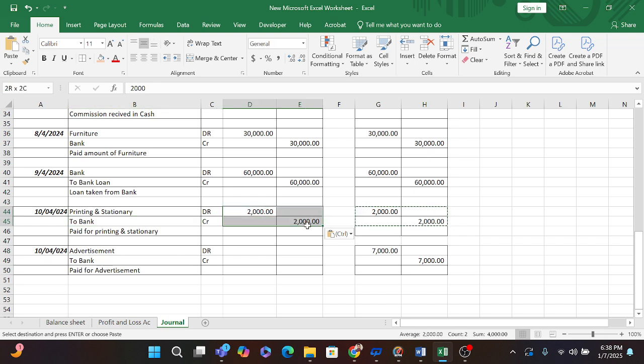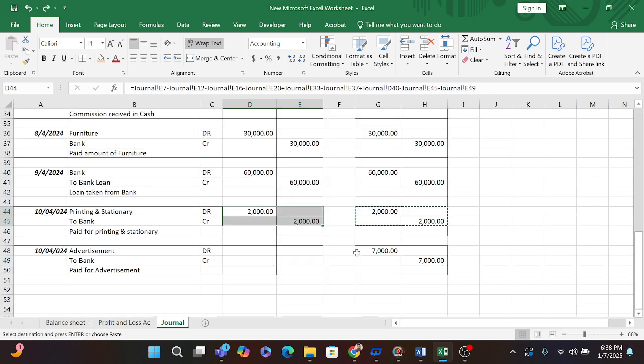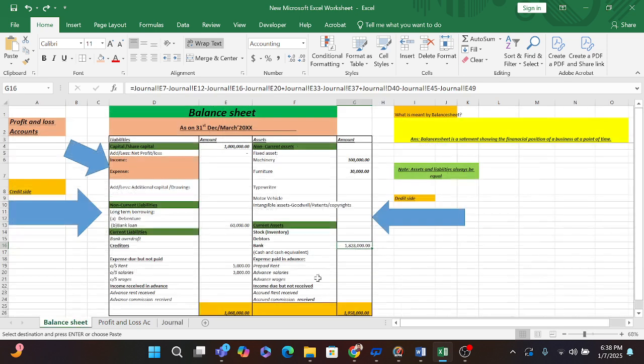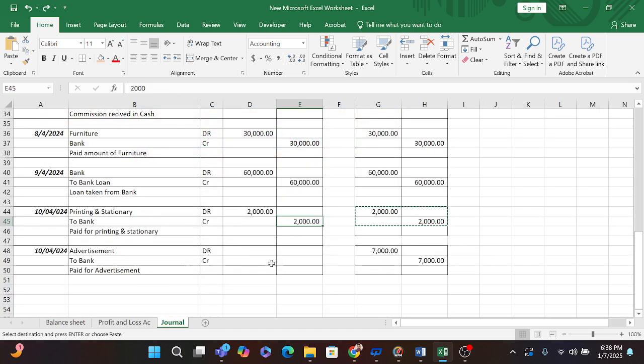If I remove it, just one second, before paying the printing and stationery amount, my bank balance was 18 lakh 30,000, but after posting 2,000 rupees, my bank balance will be 18 lakh 28,000, and here I will show the printing and stationery amount, that is 2,000 rupees. I am going on another part, that is advertisement.